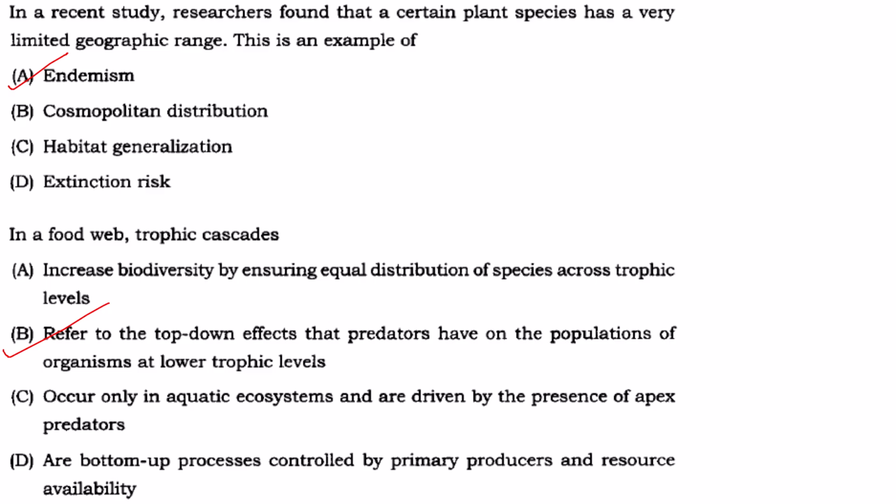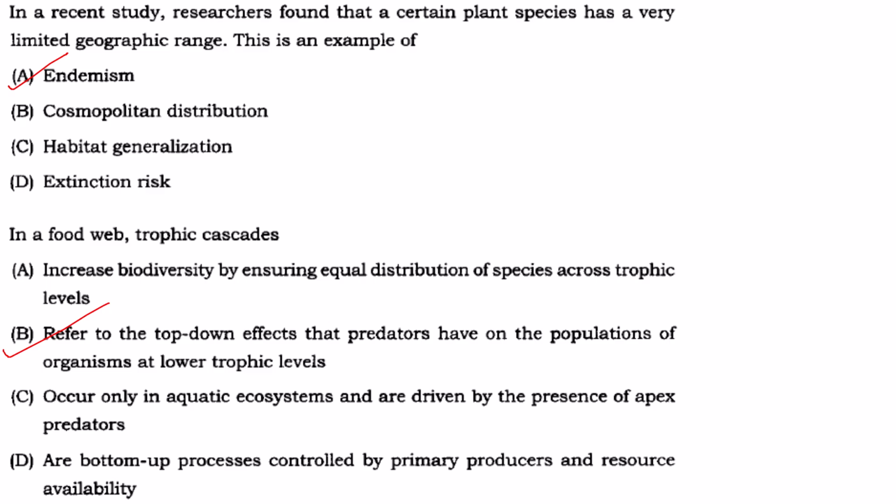Okay, take the case of an ecosystem. You have got the producer at the base level. Above that you have got the herbivores, and above that there are the carnivores. So carnivores are at the top. So they are the predators. So the effect that this predator is having on the population of organisms below its level, that is on the herbivore and producer population, it is called the trophic cascade.